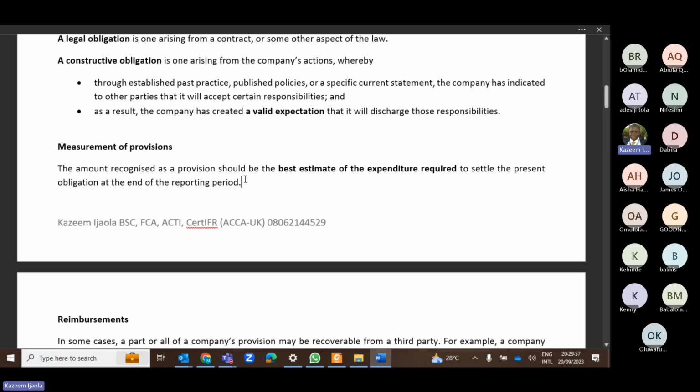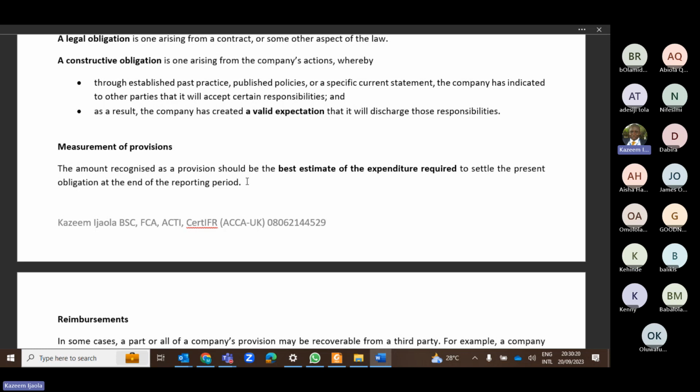For example, you want to pay the NEPA bill now for the month of February. However, you know NEPA will only bring their bill maybe in the middle of March, and you need to provide for it in your management account. So what you can simply do is ask, how much did you pay in January? We paid this amount, so you can repeat that amount, or adjust it with inflation and use it as the provision for February. This is just an example of how to determine your provisions.